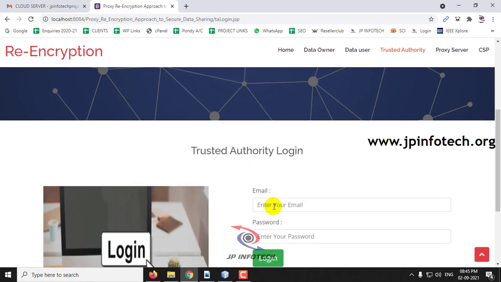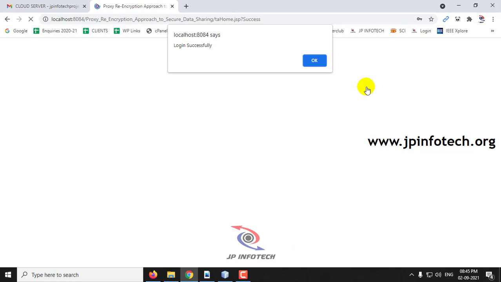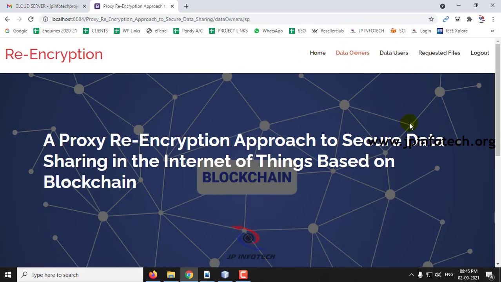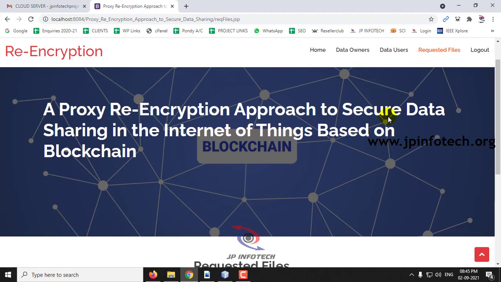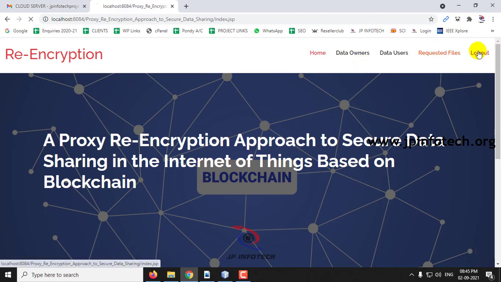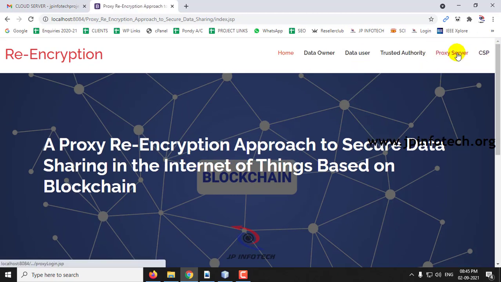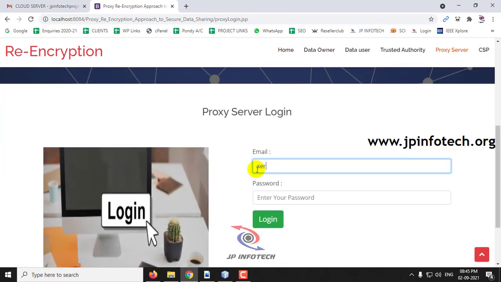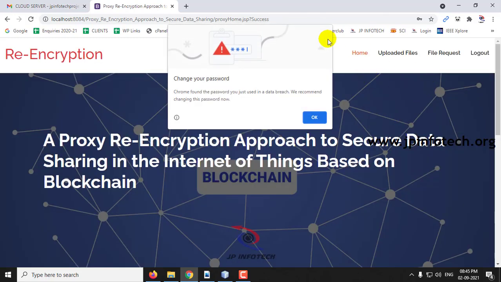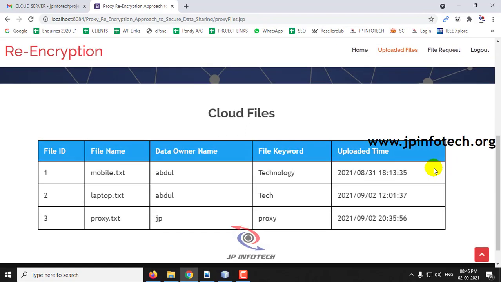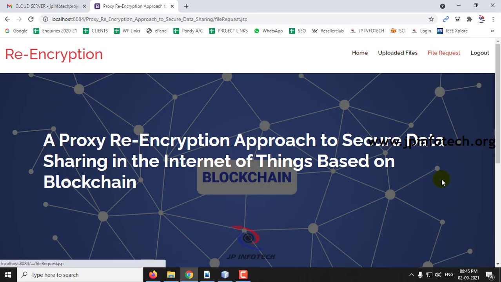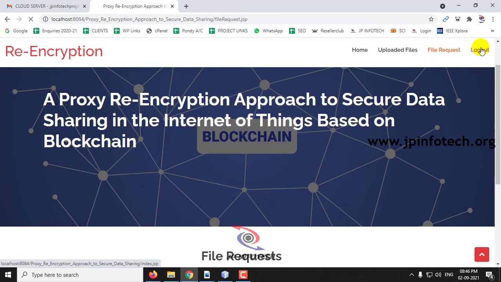So in the trusted authority, we have already seen the data owner part, data user part, and requested files. Here you can see all the files that have been requested and the status of each. So the trusted authority monitors it. Let me log out from this part. And in the proxy server part, we have seen the files that have been uploaded and all the file requests that are being made. We have seen this. And let me log out.